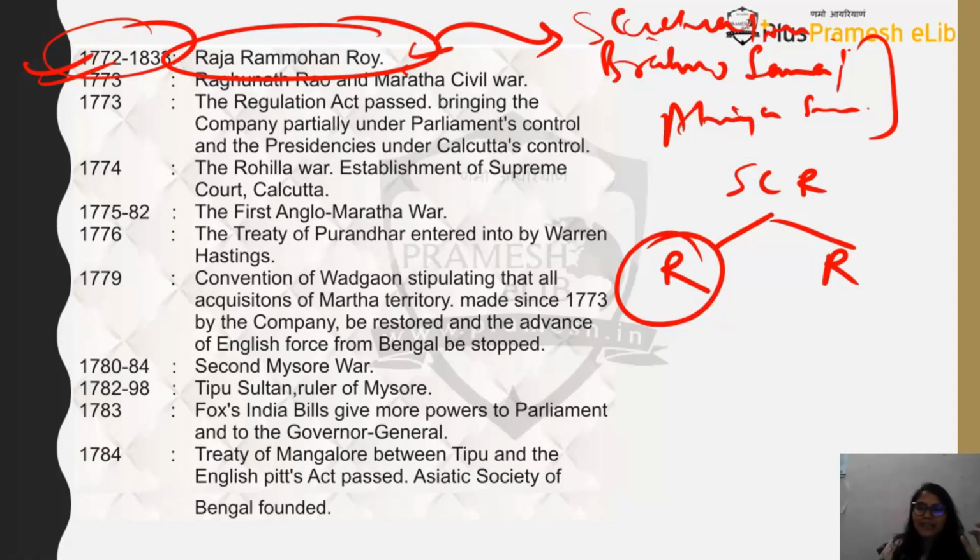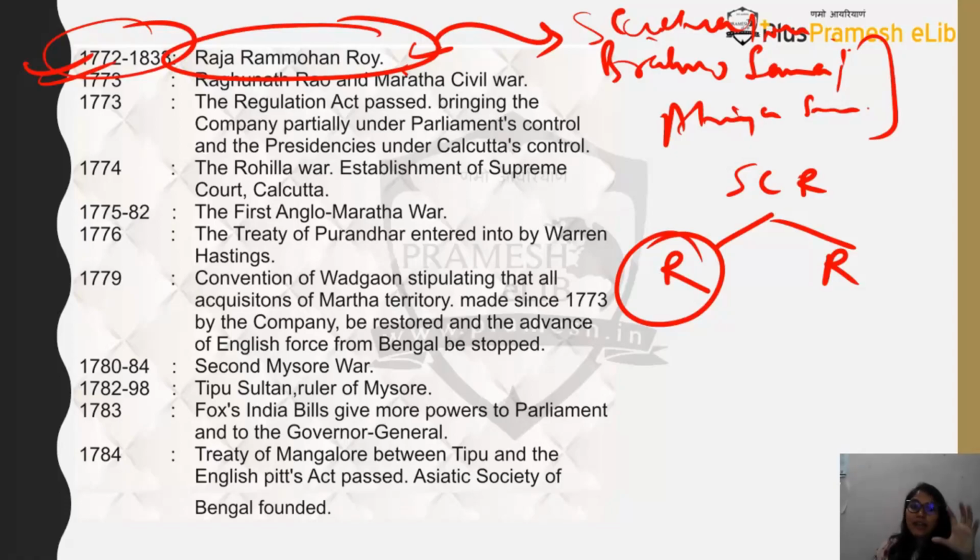Okay, so reformist movements and revivalist movements are not limited to Hindus. There will be Hindu movements, Muslim movements, Parsi movements, and Christian movements also. So there will be all sorts of reform and revivalist movements happening in different religious groups. Brahmo Samaj is one such movement which was started by Raja Ram Mohan Roy, and he first started Atmiya Sabha, and then after Atmiya Sabha came the Brahmo Samaj.